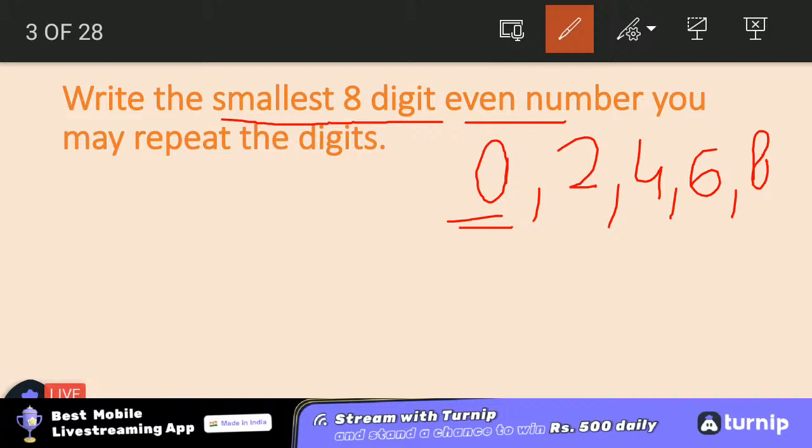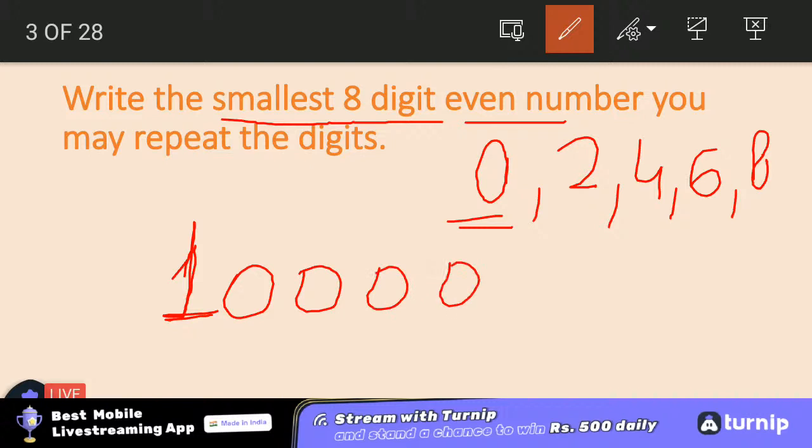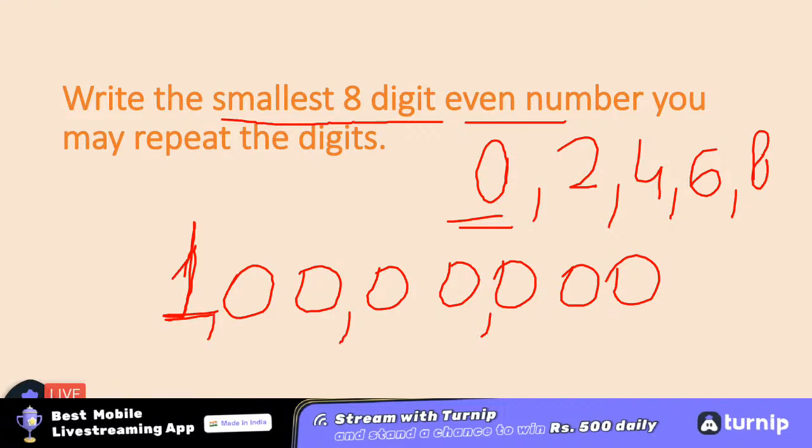So what is the smallest 8-digit number? 1, and then 7 zeros after that. So 1, 2, 3, 4, 5, 6, 7. So this would be the smallest 8-digit even number. If you reply with the answers at speed, it will be of great ease and an interesting session too. So you need to buck up and increase your speed while telling the answers.